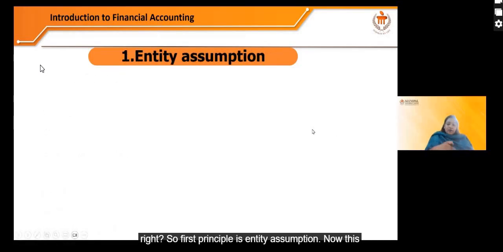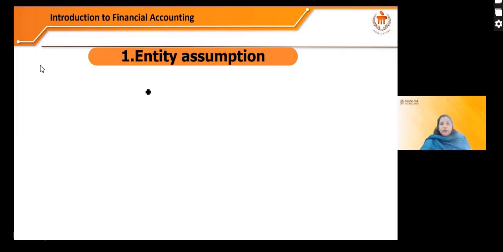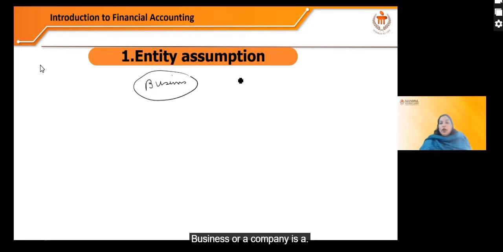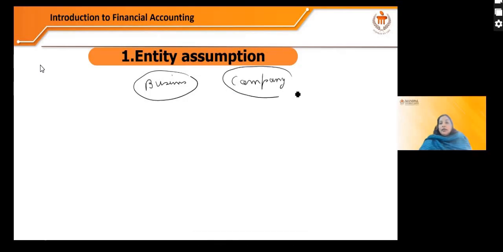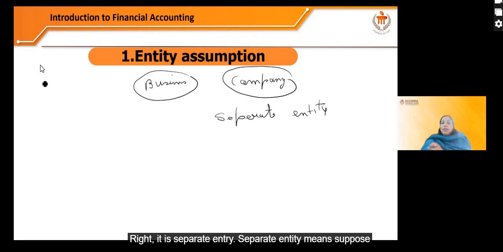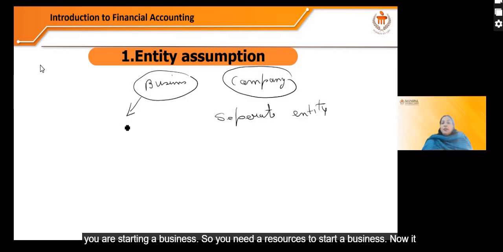Now I have told you this earlier as well. Entity assumption means a business or a company is a separate entity, right? It is a separate entity. Separate entity means suppose you are starting a business, so you need resources to start a business.